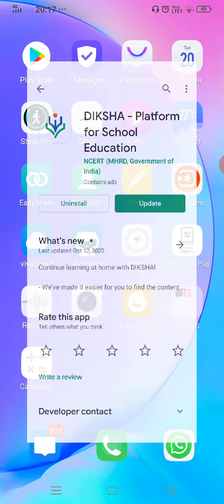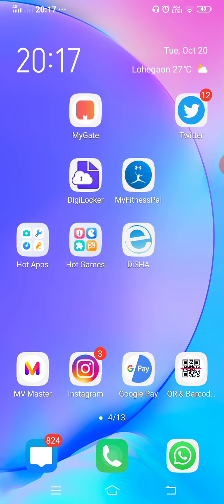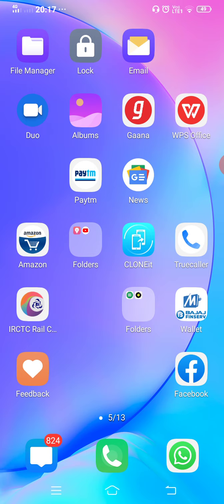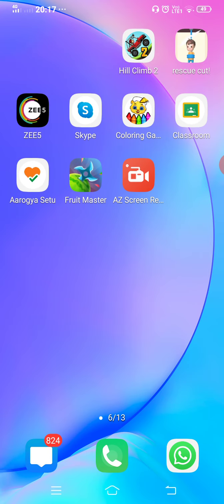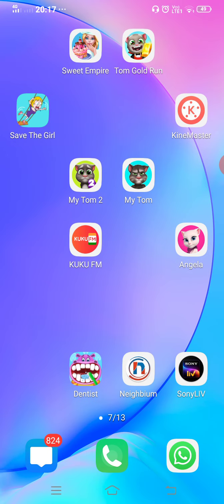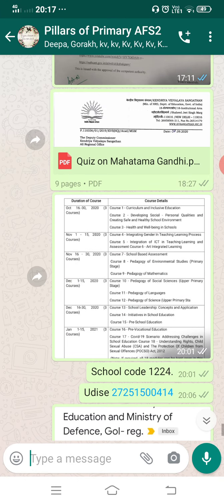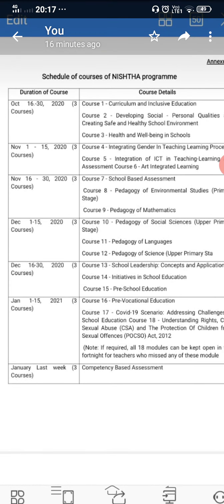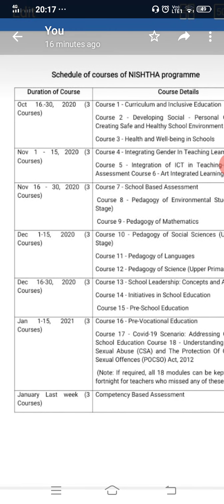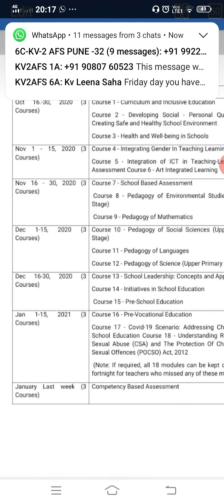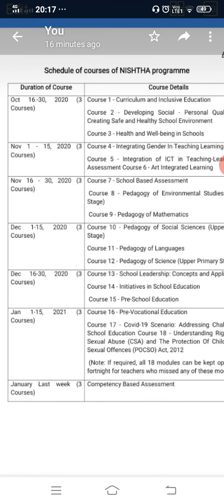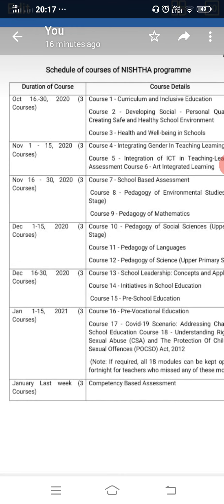So in total, KVS has given 18 courses. Here you can see the dates are also mentioned. From 16th to 30th October, we have to do 3 courses. So every fortnight you have to do 3 courses. These 3 courses have already started. You have to register for all these 3 courses together.